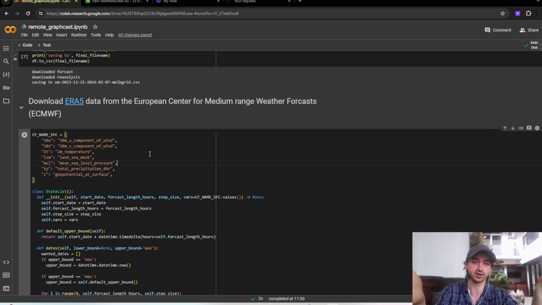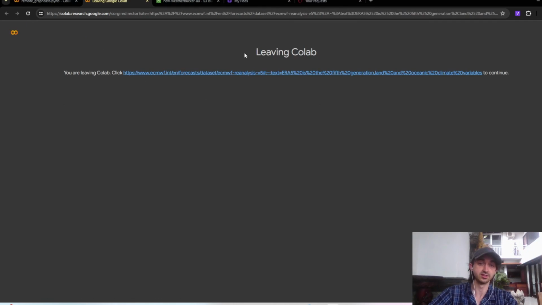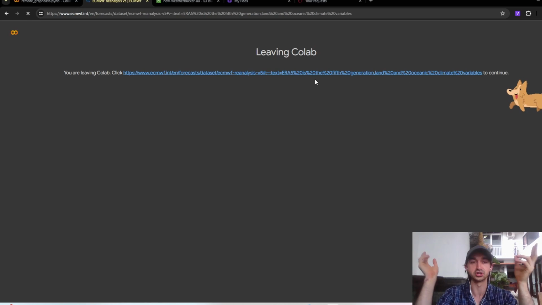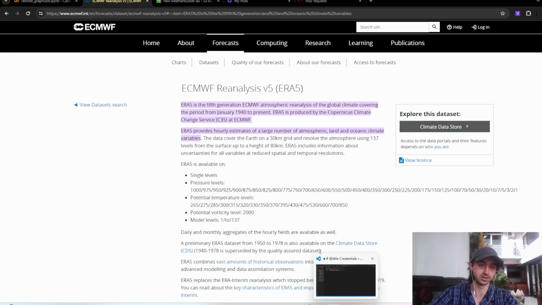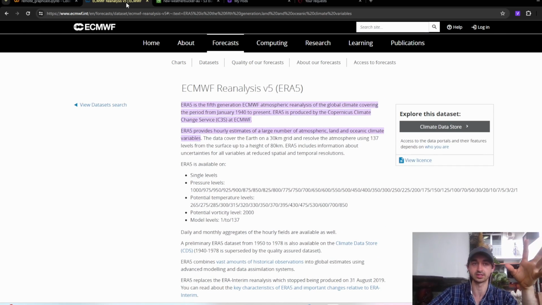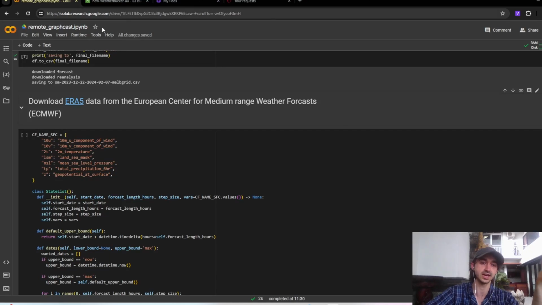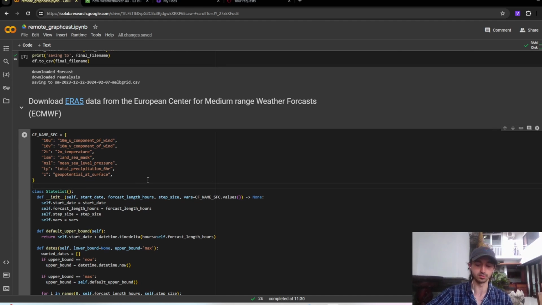Now we're going to download some ERA5 data because I don't really know how trustworthy Open-Meteo is. Like I don't know much about them. I haven't read about them extensively. They just seem like a good, well-maintained project. So just to get a secondary opinion, we're going to download the ERA5, which is the European Centre for Medium-Range Weather Forecasting's official reanalysis product. So it's very trustworthy. This is used everywhere. It's just a really, really good product. It's what GraphCast uses as its input. And so we're going to take the actual ERA5 over the period of 10 days that we're predicting, like what was actually happening, and we're going to compare that to GraphCast predictions and also to the Open-Meteo predictions.